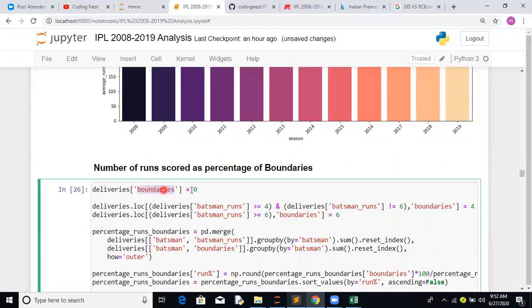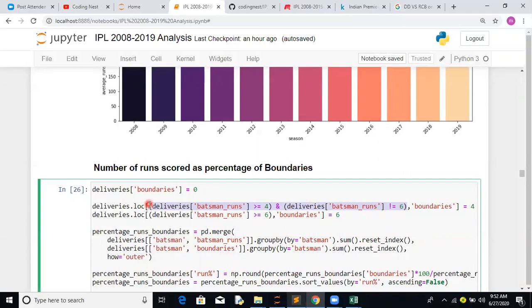So for deliveries, boundaries, we started with a particular feature, otherwise it will give you an exception. Here we have done a calculation for greater than or equal to 4, but it should not be equal to 6. So this is how we are finding those particular indexes, 4 less than 6. Now, why not equals to 4?